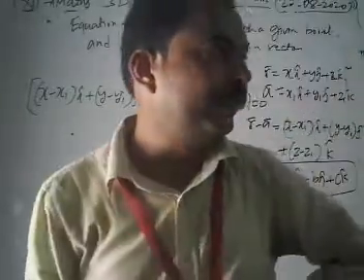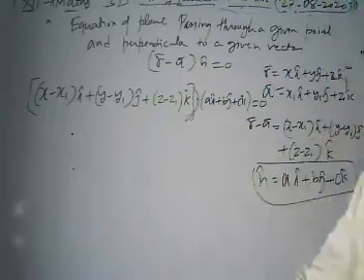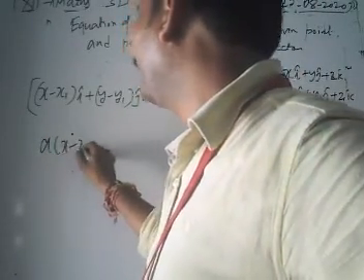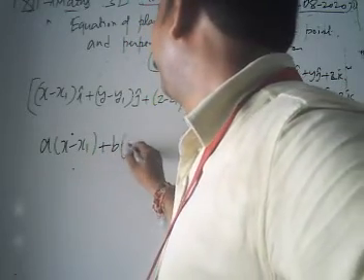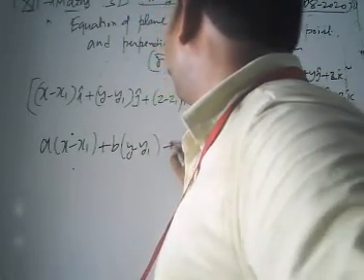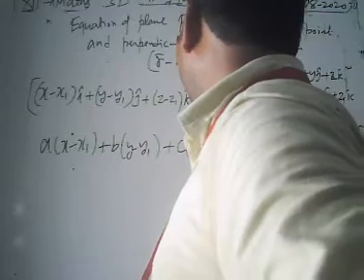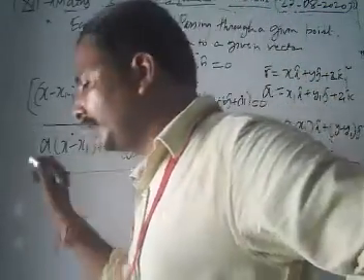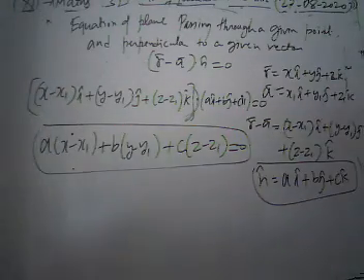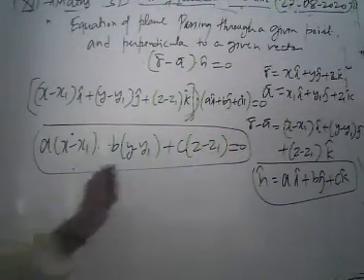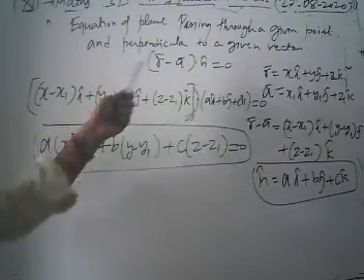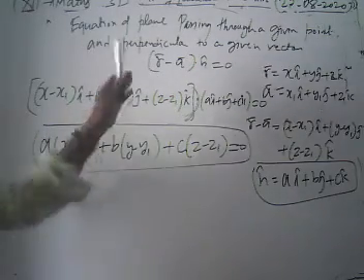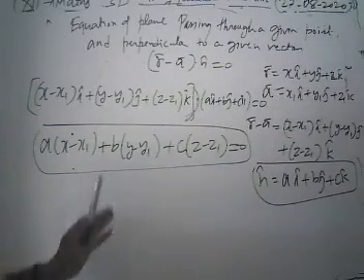Now when we take the dot product, what do we have? We have a(x minus x1) plus b(y minus y1) plus c(z minus z1) equal to 0. This is our Cartesian form of the equation of a plane which passes through (x1, y1, z1) and is perpendicular to a given vector. The a, b, c are the direction ratios of the perpendicular vector.